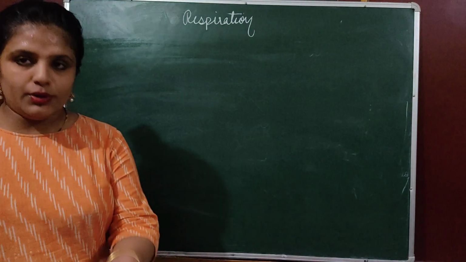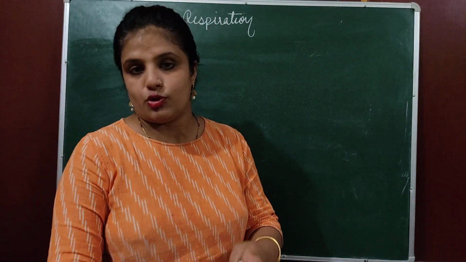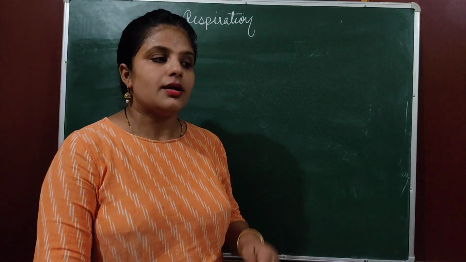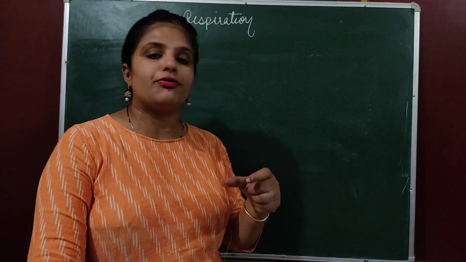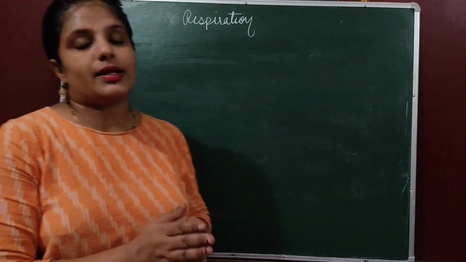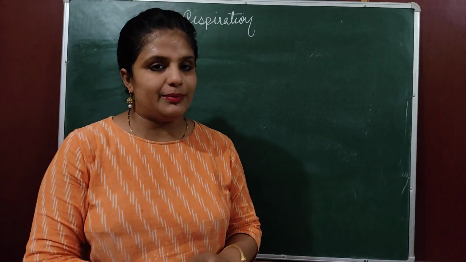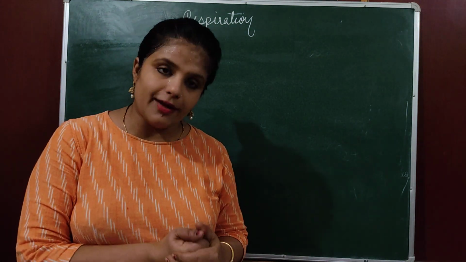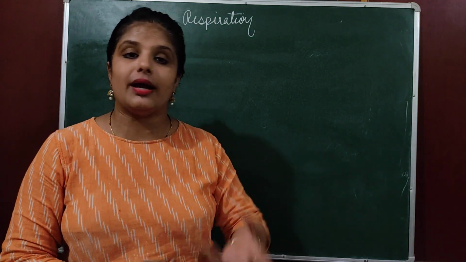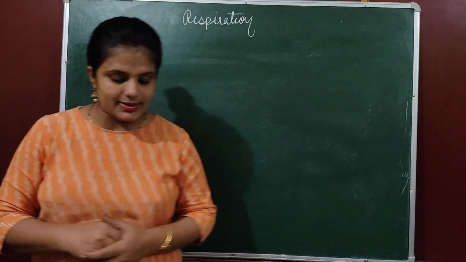For your information, there is an animal like Euglena. It is a protozoa, and Euglena can perform photosynthesis because they consist of chloroplast. So Euglena is an organism which shows the properties of plants and animals both. Like plants, they have chloroplast, and like animals, they do not have a cell wall. So वो थोड़ा सा छोटे organisms हैं.